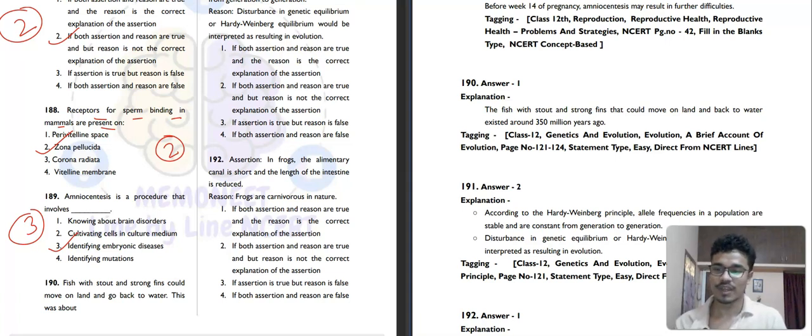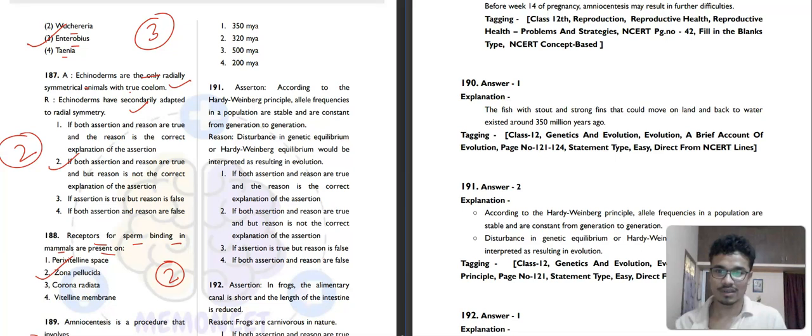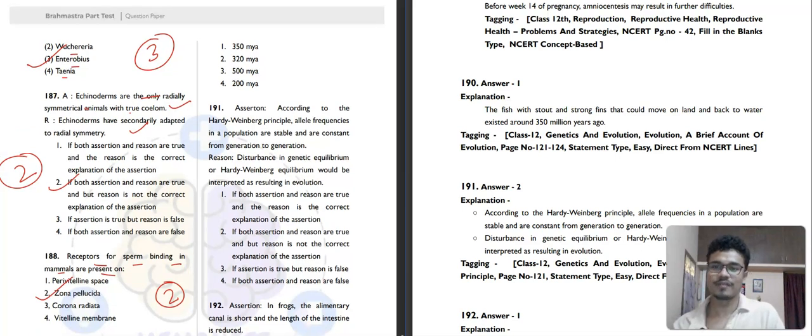Then 190. Fish with stout and strong fins could move on land and go back to water. This was about how many years ago? 350 million years ago. Okay, first option. Then 191. Assertion: according to the Hardy-Weinberg principle, allele frequencies in a population are stable and constant from generation to generation. This is correct. Reason: disturbance in genetic equilibrium or Hardy-Weinberg equilibrium would be interpreted as resulting in evolution. This is also correct, but these are not interrelated. Second option will be the correct answer.